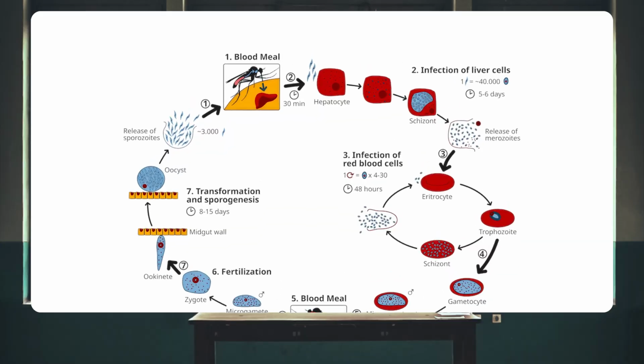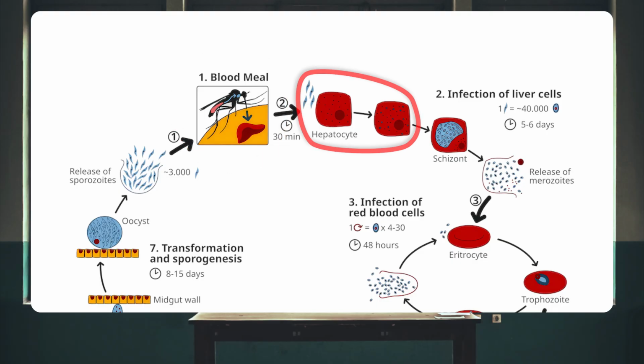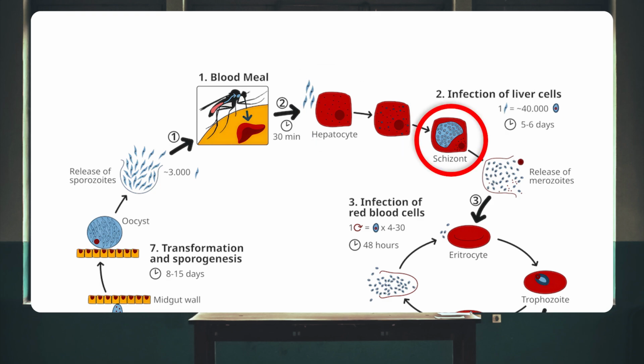So again, let's start with the mosquito feeding on a human and injecting sporozoites into that human. Those sporozoites pass through the proboscis of the mosquito and into the human body. They get into the bloodstream, they find their way to the liver. Once they're there in the liver, they can infect a hepatic cell, and inside the hepatic cell, they form a liver schizont. And these schizonts incubate little baby merozoites that can be released into the bloodstream.